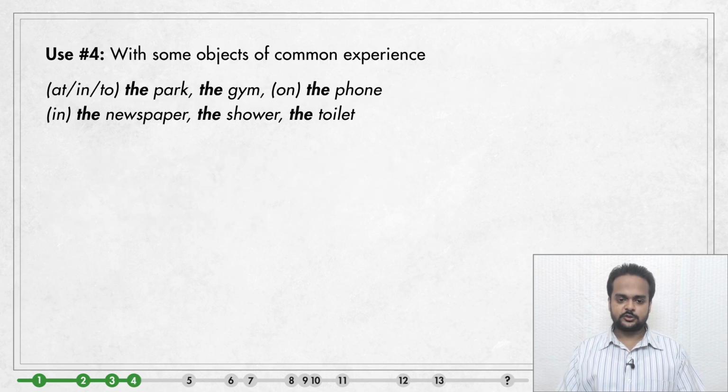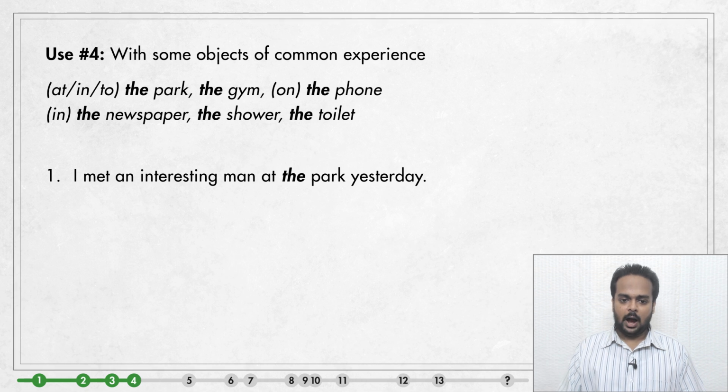Use number 4 is talking about objects of common experience, like in the expressions that you see on the screen. We say that these are objects of common experience because we all experience these in our lives. Have a look at this example. I met an interesting man at the park yesterday. You may not know which park, but it doesn't matter. The park is common experience.